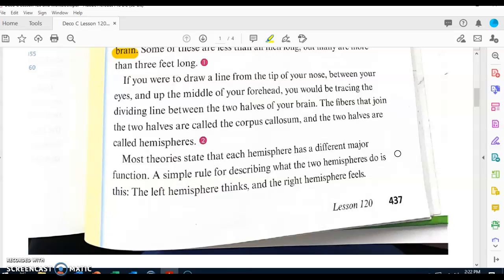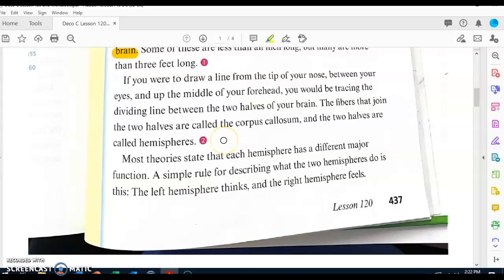If you were to draw a line from the tip of your nose between your eyes and up the middle of your forehead, you would be tracing the dividing line between the 2 halves of your brain. The fibers that join the 2 halves are called the corpus callosum, and the 2 halves are called hemispheres.